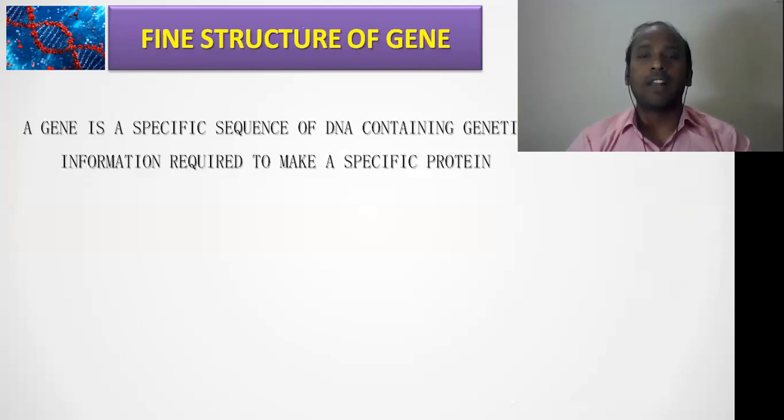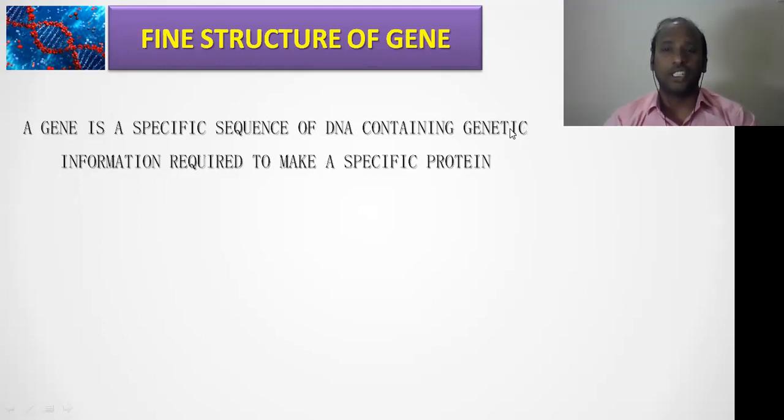First, we will understand the structure of the gene, or the definition of the gene. This is very important. So, what do you mean by gene? Everyone has to understand this. A gene is a very specific sequence present on DNA that is required to make a specific protein. That's all, a very simple definition that everyone has to understand, right? A gene is a sequence of DNA that can code for a protein, or for a functional protein.